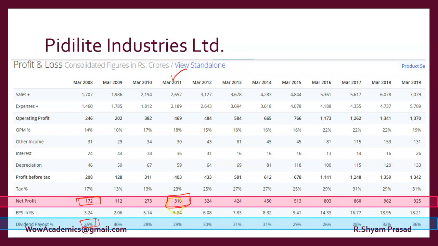In 2011, the company made 310 as their net profit. 30% of that amount is declared as dividend. So out of 310, there's a dividend part and a retained earnings part. The dividend is 30%, which means 70% is retained. 30% is around 100, so the balance 210 should be in retained earnings.